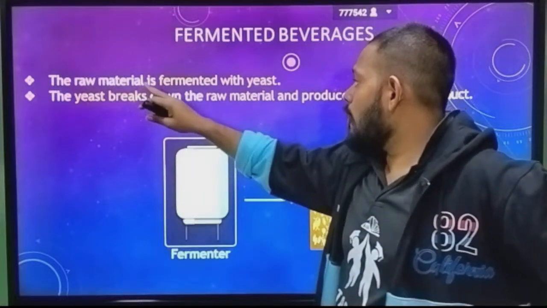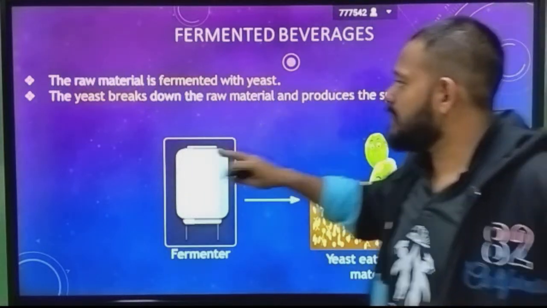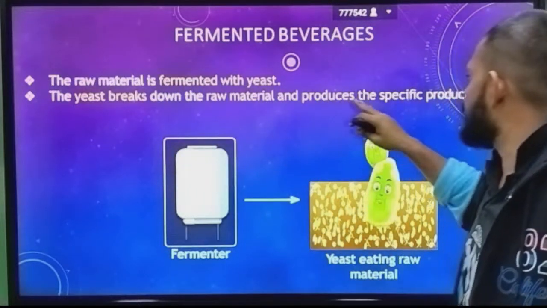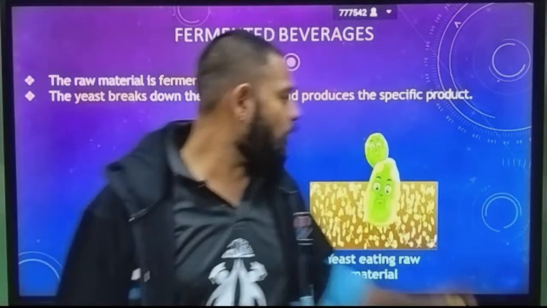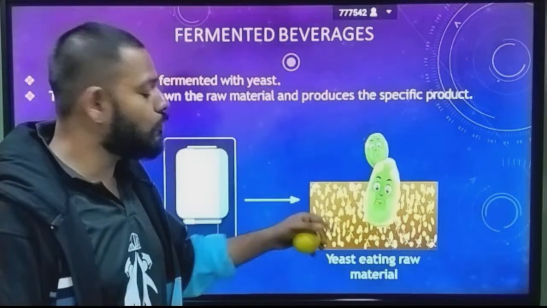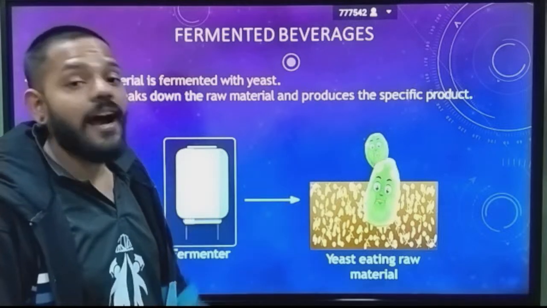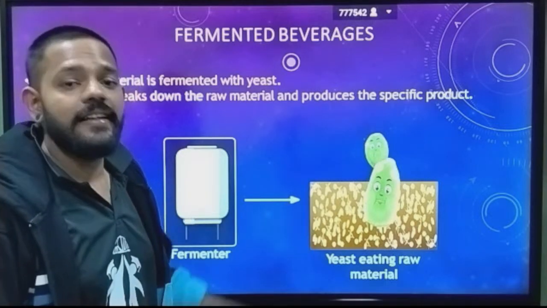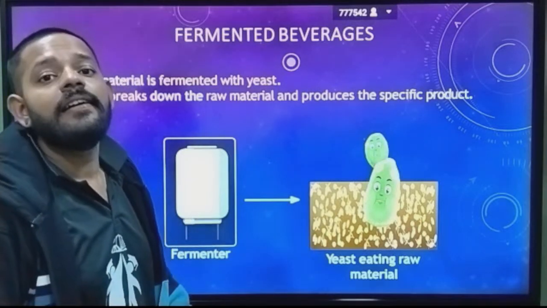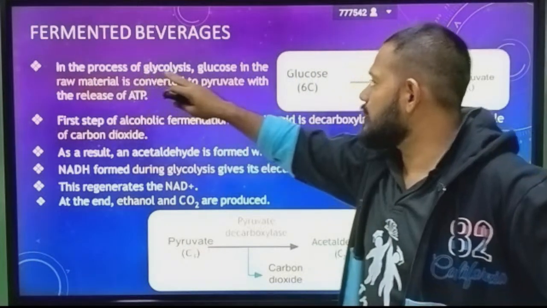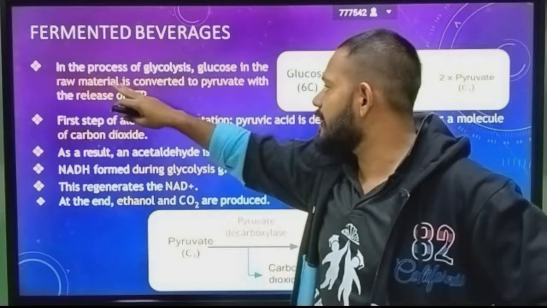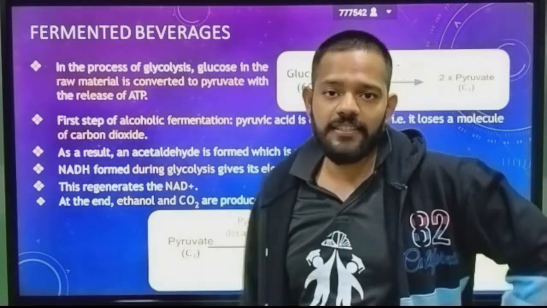The raw material is fermented with the yeast, which breaks down the raw material and produces the specific product. This is the fermenter. You put raw material inside the fermenter and you put yeast inside that. Yeast partially digests that in anaerobic conditions and produces what? Ethanol. So in fermented beverages, in the process of glycolysis, glucose is the raw material and is converted into pyruvate to release ATP.